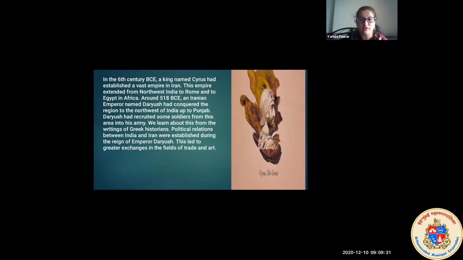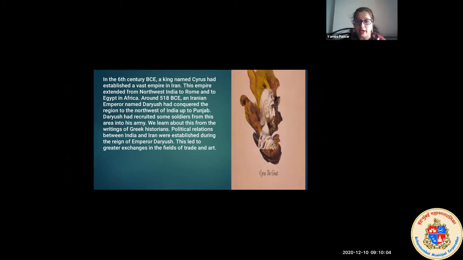This was around 518 BCE. So children, what is BCE? BCE is Before Common Era. An Iranian emperor named Darius had conquered the region to the northwest of India up to the Punjab. Darius had recruited some soldiers from this area into his army.